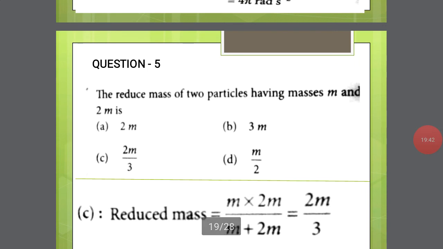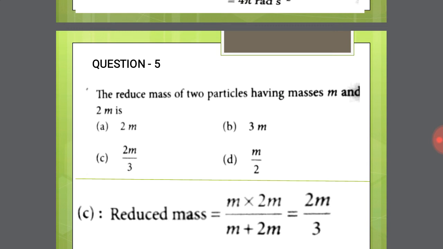The reduced mass of two particles having masses m and 2m is found by using the center of mass formula. So the reduced mass of two particles: if the two masses are m1 and m2, having masses m and 2m.